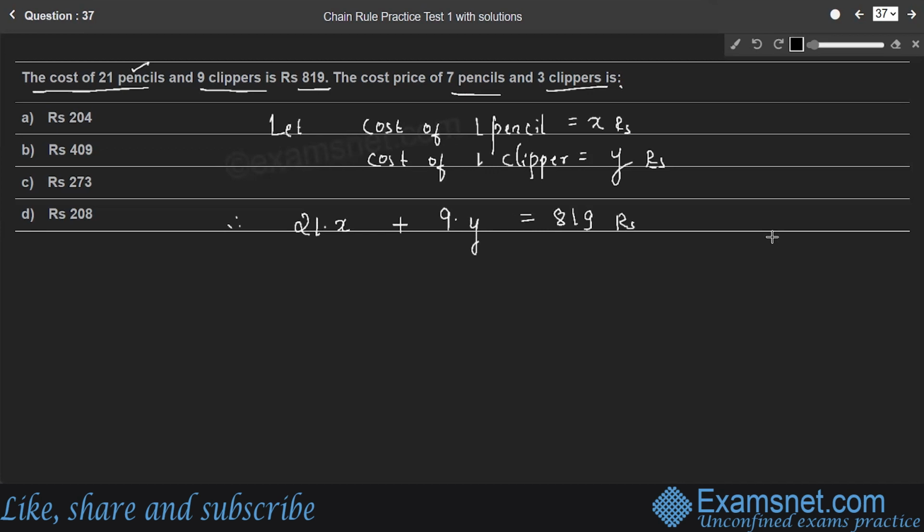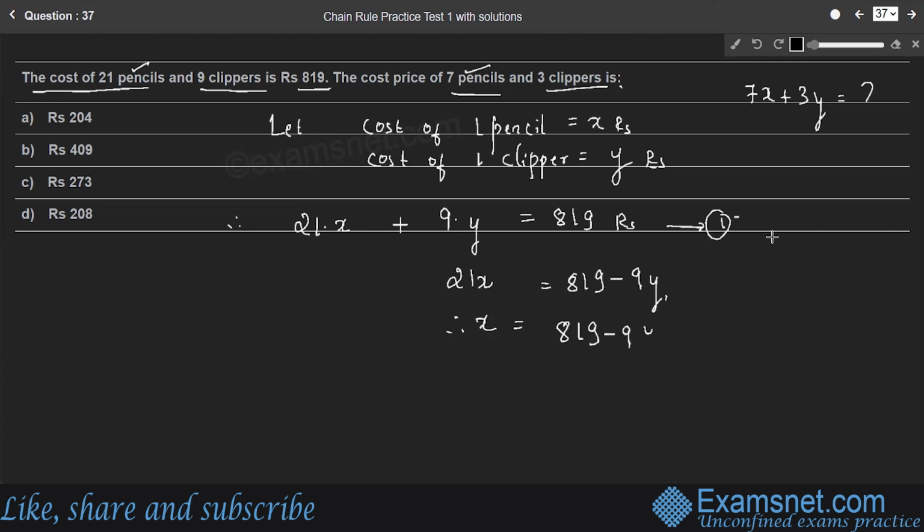So we need to find the cost price of 7 pencils and 3 clippers. That means 7x plus 3y is how much? So from equation 1, if you name it as equation 1, we can take 21x as 819 minus 9y. Therefore, what is the value of x?